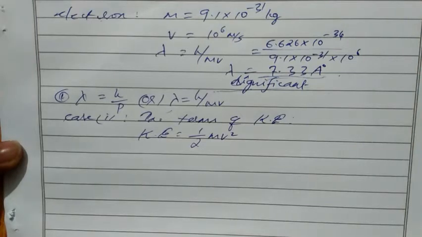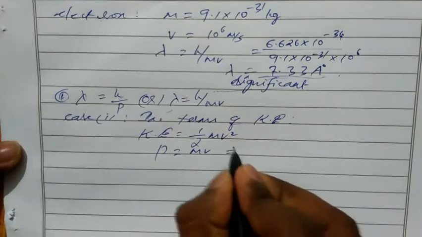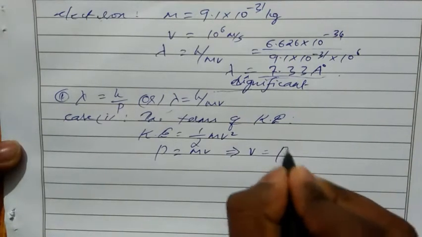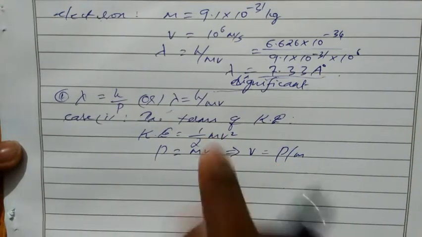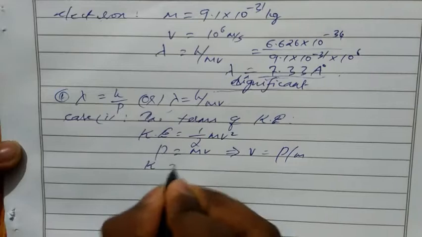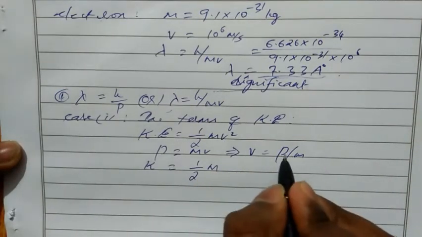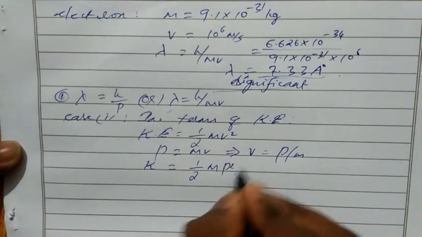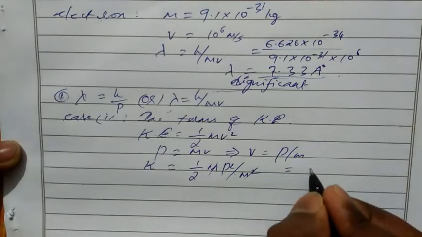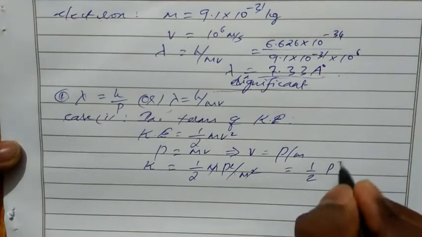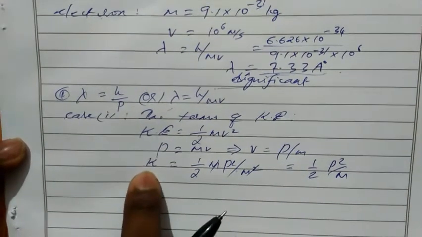Then we know p equal to mv, the linear momentum formula. From this take the value of v equal to p by m, correct. Now substitute the v value in this equation. We have kinetic energy equal to half m, and instead of v square substitute p square by m square. Then m gets cancelled. We have half p square by m. Here we have K.